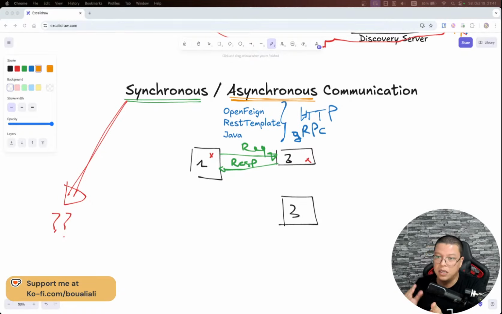Sometimes, if I send a message asynchronously and the other party is not able to receive or react to the message, we are talking about an issue. But that is not what I mean. What I mean is that I send a message, I send information, but I'm not expecting an immediate response, or even a response at all.